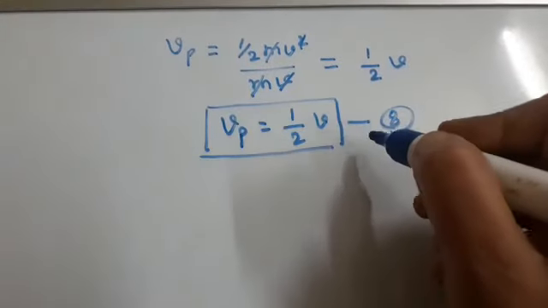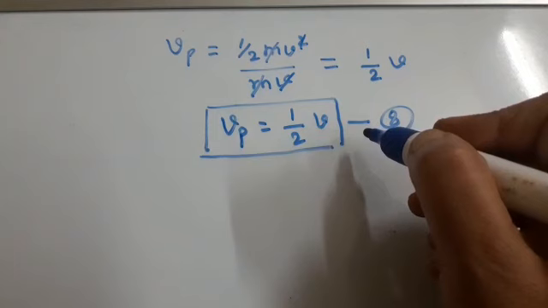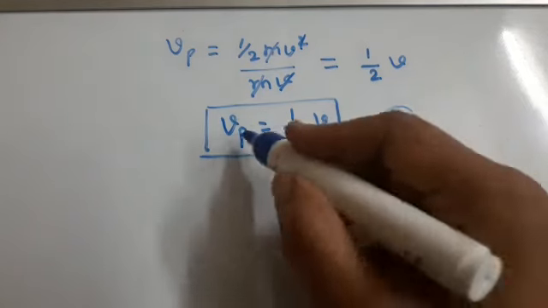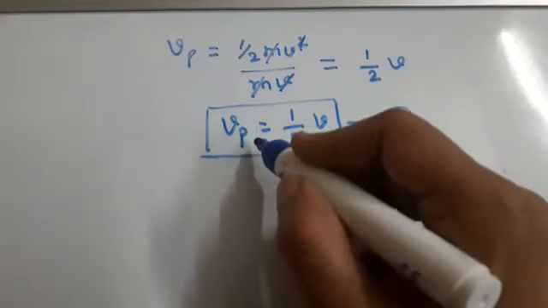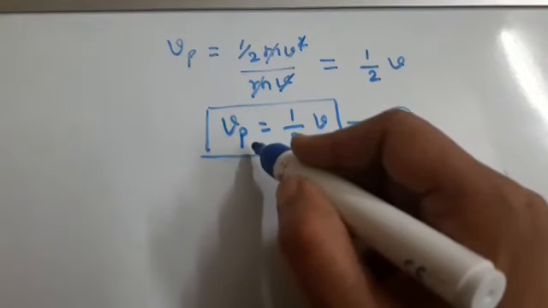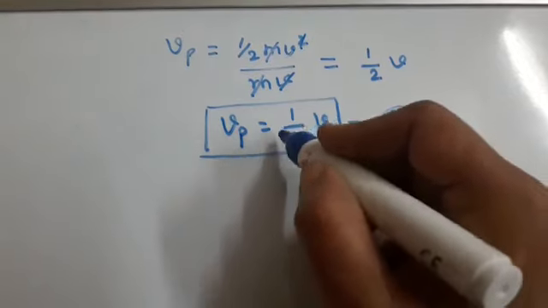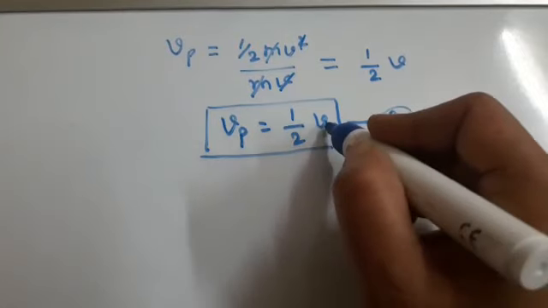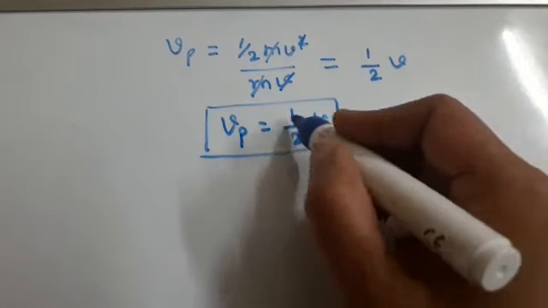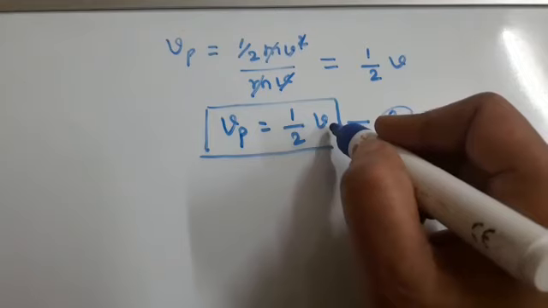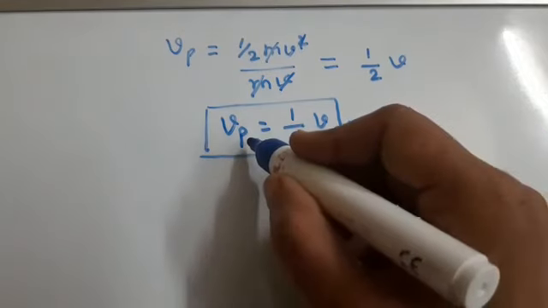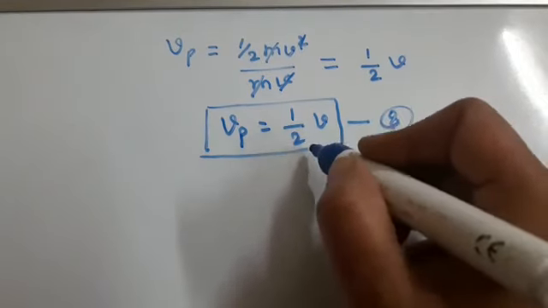And from equation 8, Vp is the phase velocity or wave velocity, and this is equal to half of the particle velocity. This is the relation between them, hence the proof.